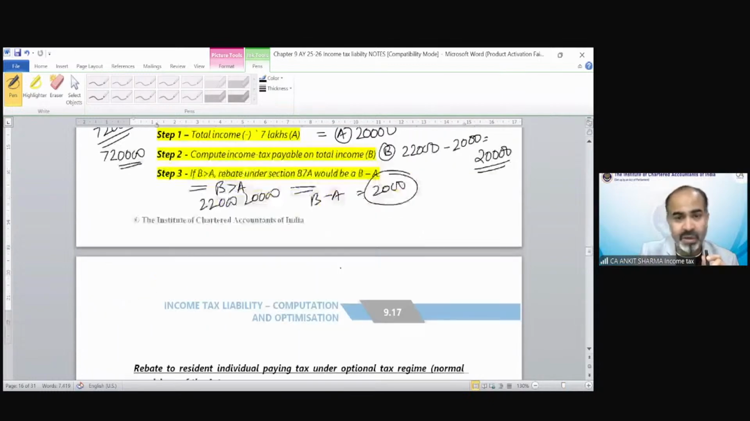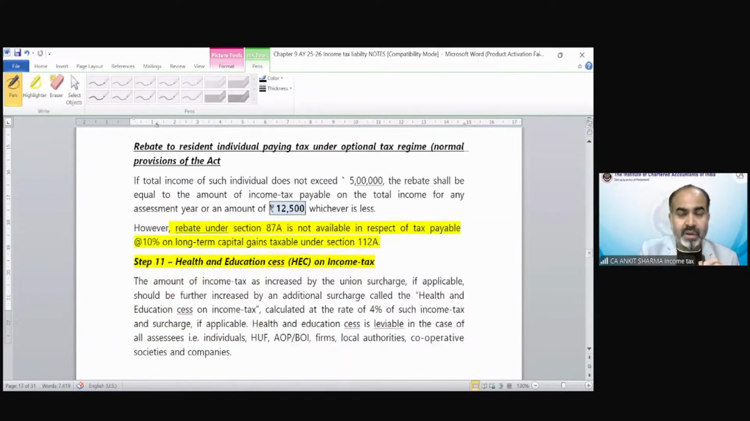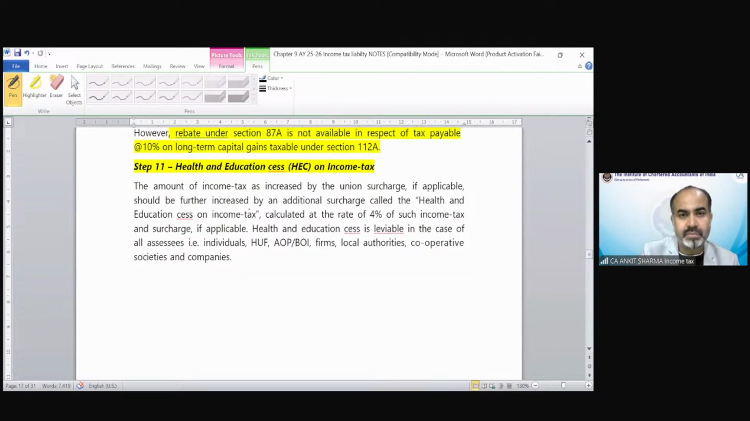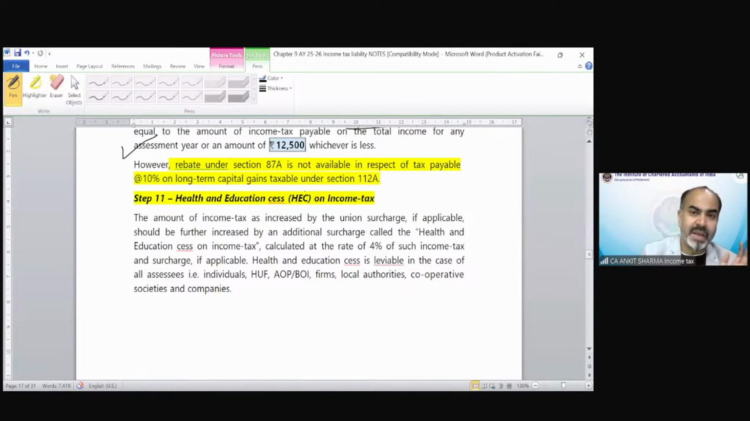We have a solved example also over here. In the normal case, the rebate is up to 12,500 rupees if the TI does not exceed 5 lakhs. So in this case, even if TI exceeds by 100 rupees, you have to pay the tax. There is no benefit as per the default tax regime. In case of exceeding income of 7 lakh, rebate is not applicable under section 87A. On section 112A, 10% of course.